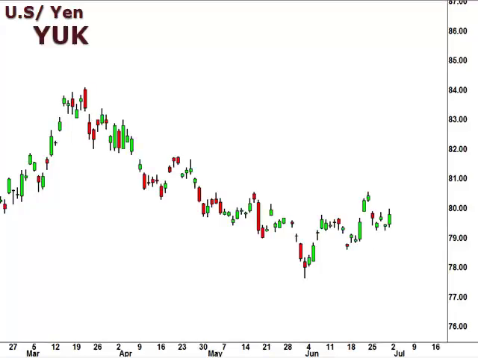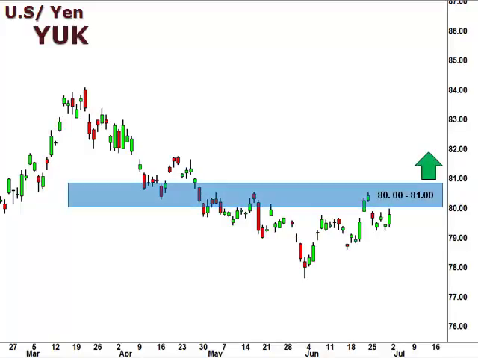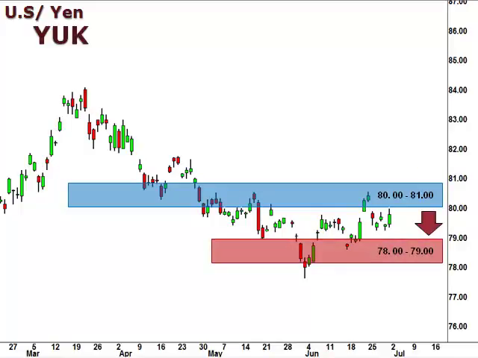Next up, the YUK, the US versus the Japanese yen. Well, the YUK spent most of last week consolidating, and a break above 81 suggests a continuation higher. 78.79 remains a key support level.